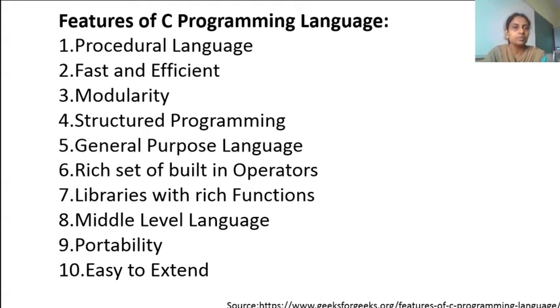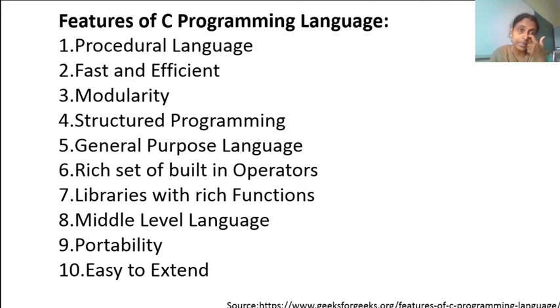The fifth point says that C is a general purpose language. If you remember, we studied that software is of two types: general purpose software and specific purpose software. C comes under general purpose. It's not that it should be used only by one specific team. C is a programming language that anybody and everybody can use, and it is very simple to learn. So this comes under a general purpose language.